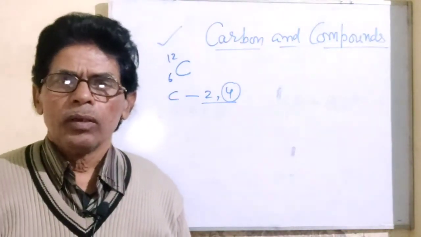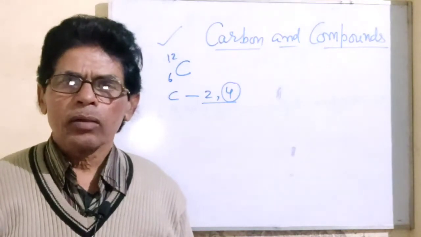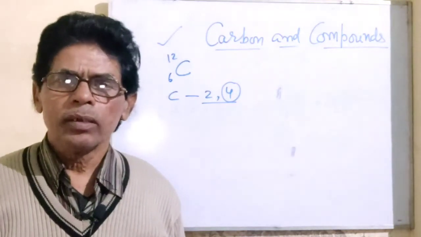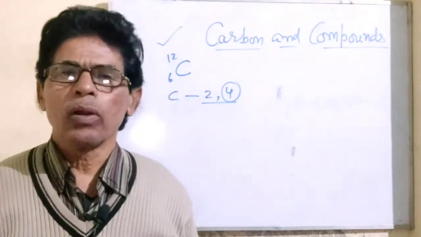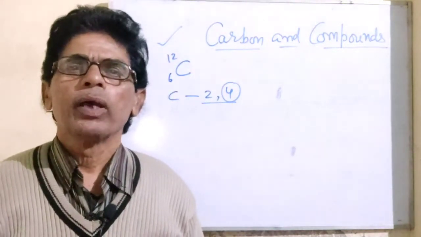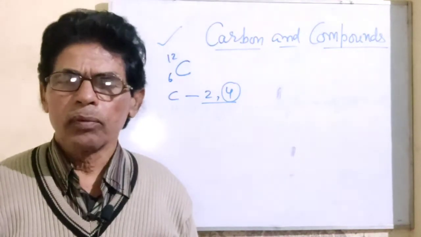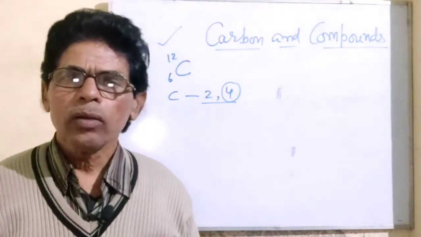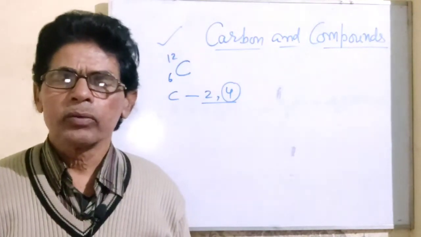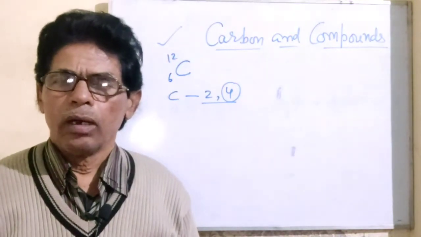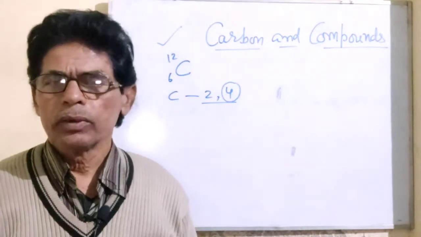You know, carbon compounds are commonly known as organic compounds. The organic compounds means the compounds which were initially derived from the body of the organism. That is why organic compounds are also known as carbon compounds.